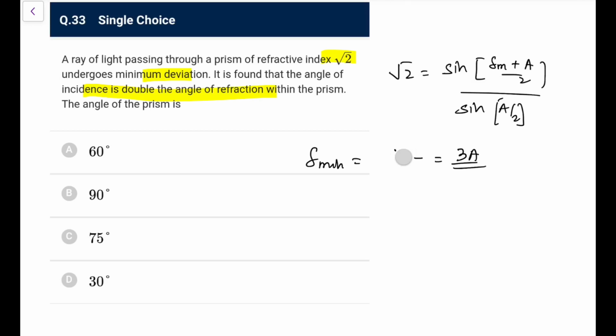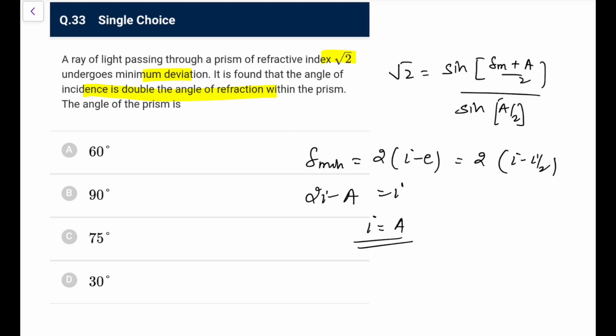Sorry, let me do it again. What we can do here, delta minimum will be 2 times of i minus e, because both sides the angle will be the same. It is double the angle of refraction, so it is i minus i by 2, or you can write delta minimum is equal to i. So delta minimum is equal to i here, you can directly say, and this i is written as 2i minus A. Delta minimum in general is 2i minus A, and you can also write it as i1 minus r1 plus i2 minus r2, and r1 and r2 both are equal, and that is equal to i by 2.